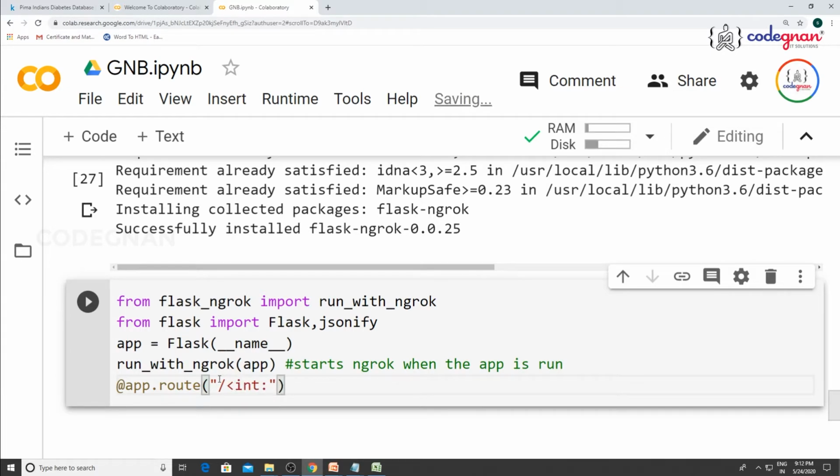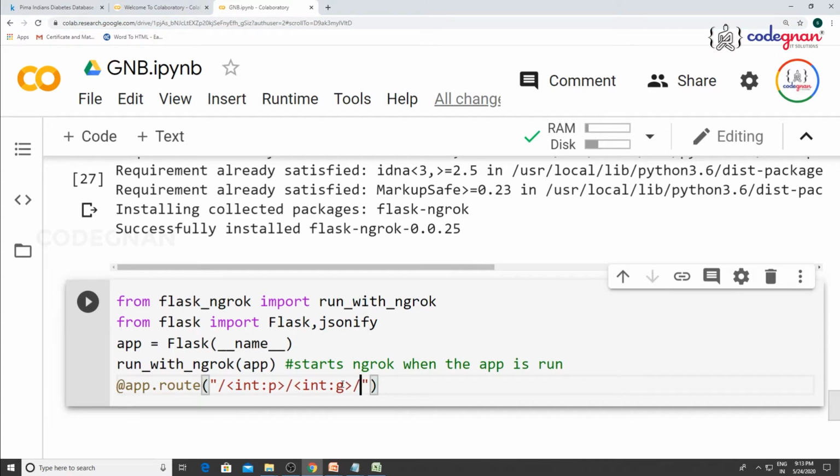What is the first column name? Pregnancies, right? So you define a shortcut for it, int p slash, and the next one is your glucose level, so int again g brace, because that's where you define your routing. See, with the help of slash you define the input over there.